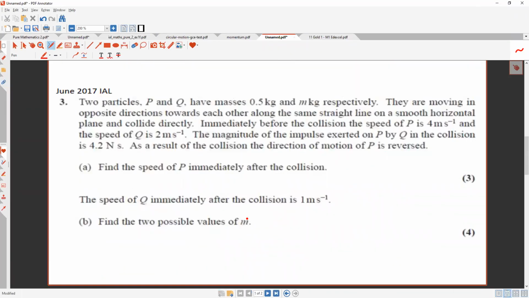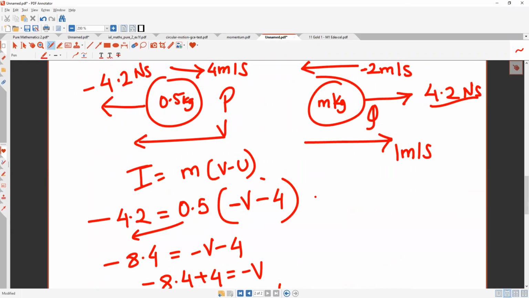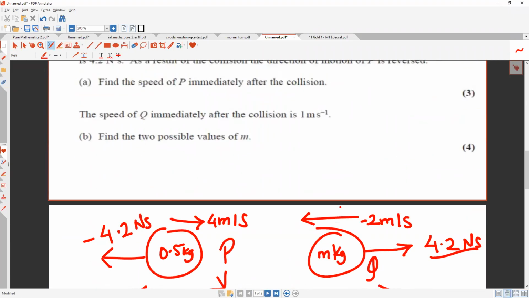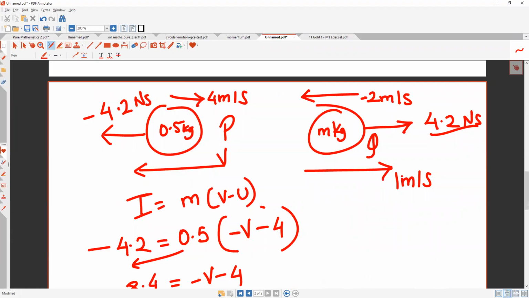The speed direction says reverse immediately after the collision. Speed of Q immediately after the collision is 1 meter per second. Find the two possible values of m. I found one possible value of m. Oh yes. No. Did they give you the direction of 1 meter per second? So your 1 meter per second could be, in one of the conditions, also -1, no?